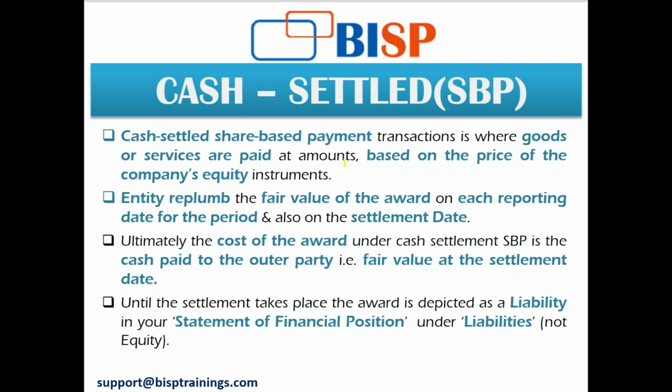The general principle of this IFRS 2 cash settled transaction is that an entity measures the fair value of the goods and services received based on the fair value of the liability. So both things have to be measured: the value of my goods and services and the fair value of my liability that is created, that is the equity instrument that I have created in return for that. However, unlike the grant date model of equity settled awards for employees, an entity remeasures the fair value of the award at each reporting date and on settlement.